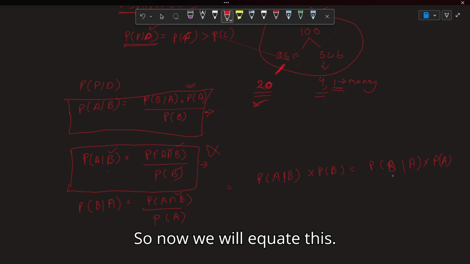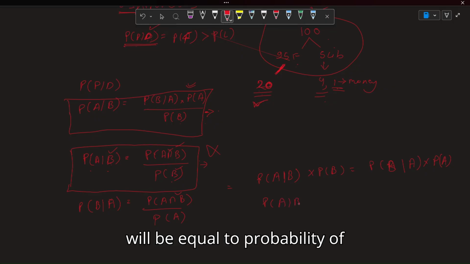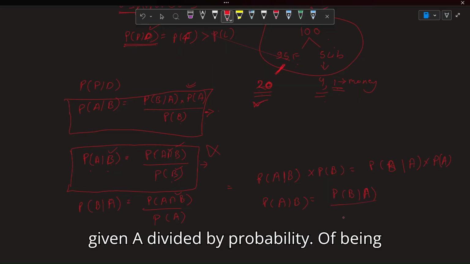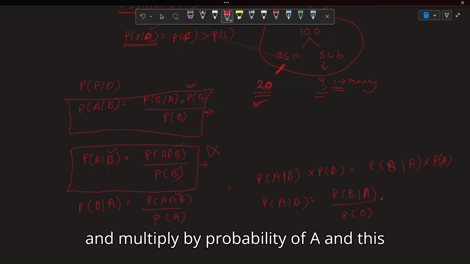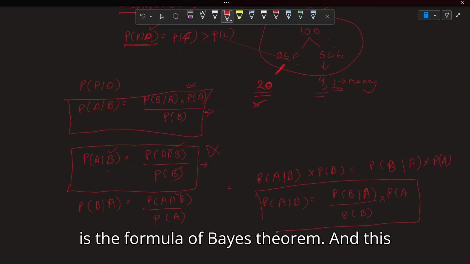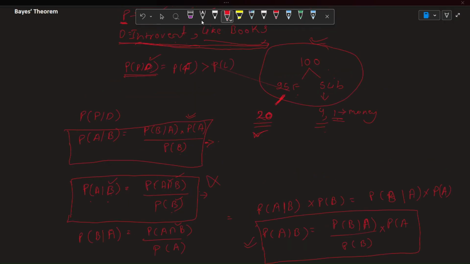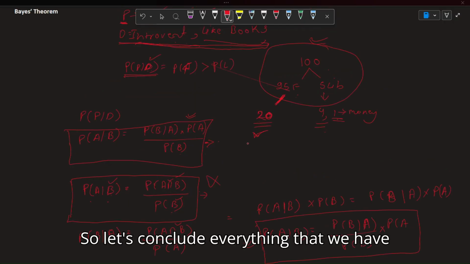So now we will equate this. So probability of A given B will be equal to probability of B given A divided by probability of B and multiplied by probability of A. And this is the formula of Bayes theorem. And this is the derivation of Bayes theorem. So let's conclude everything that we have learned.